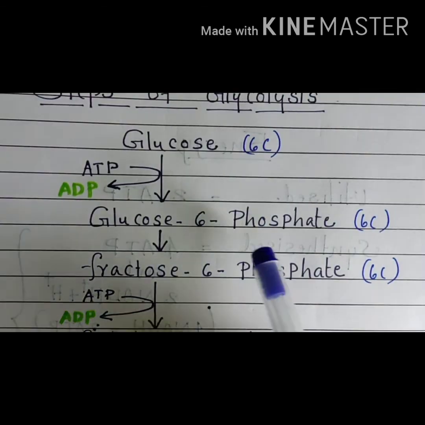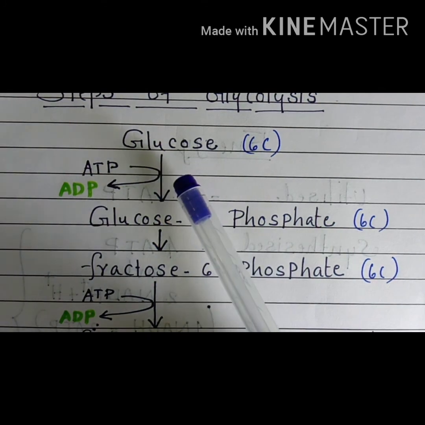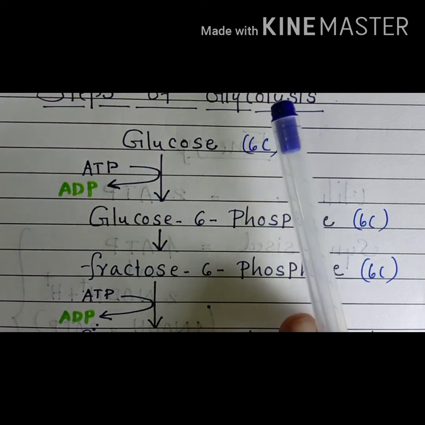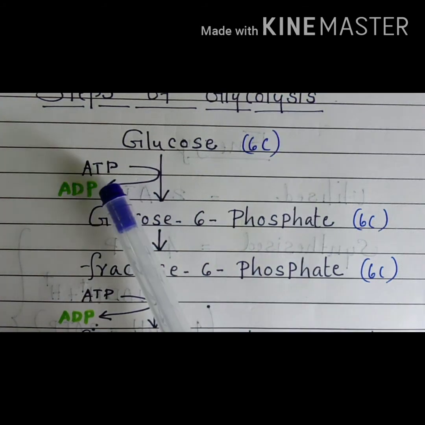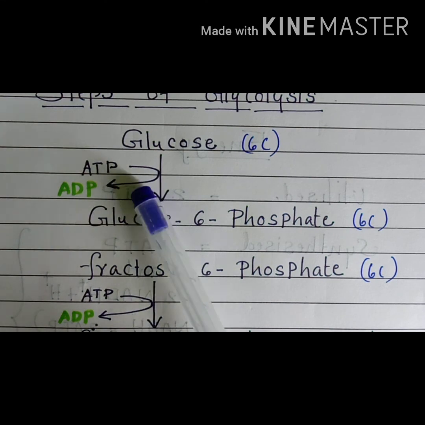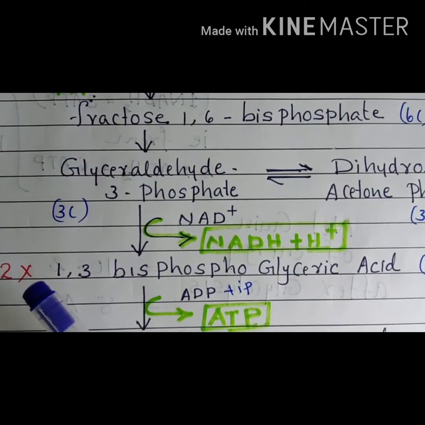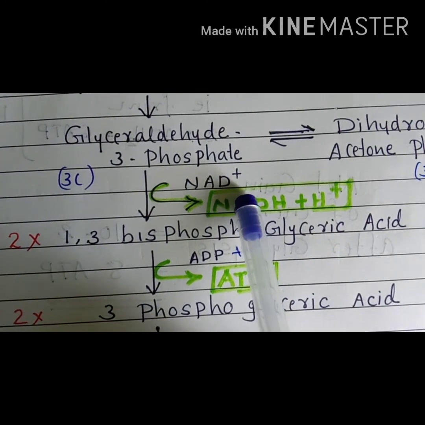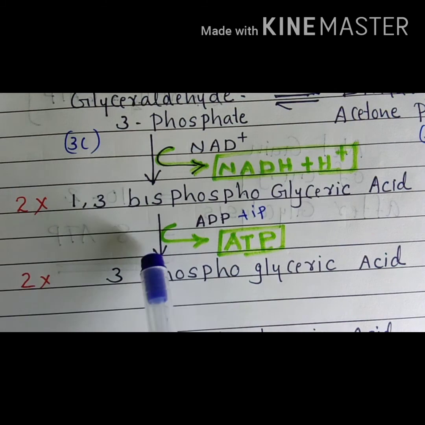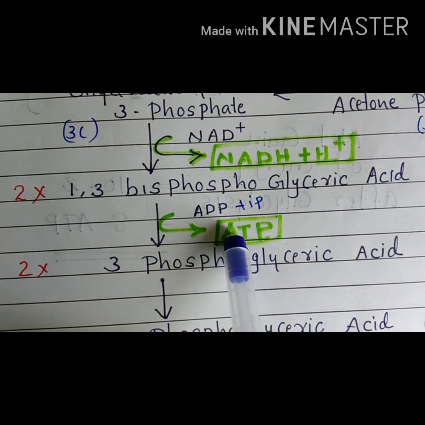How many ATPs are utilized for doing glycolysis? We can see the utilization of ATP in the first step, and also in the third step. So a total of 2 ATPs are utilized during one glycolysis. Where is energy released? 1 molecule of NADH2 is released. When 1,3-bisphosphoglyceric acid is converted to 3-phosphoglyceric acid, ATP is released.